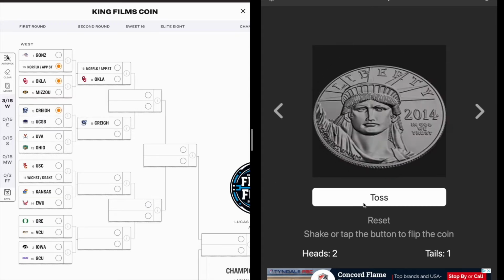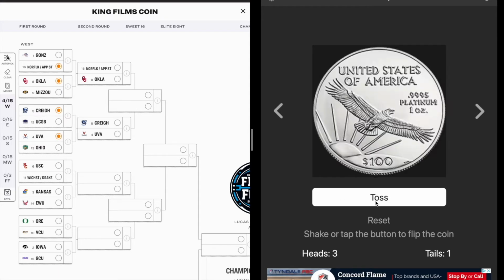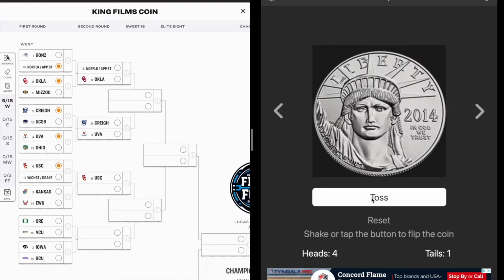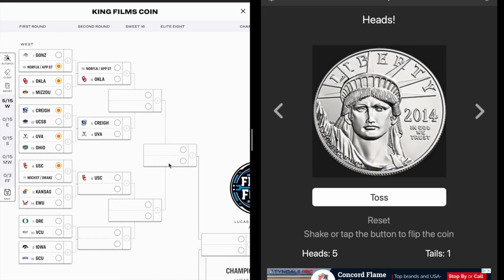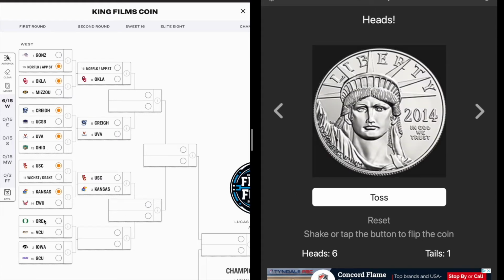Next matchup, UVA, Ohio, another 4 seed, so the 5-4 are preserved. Heads again, USC survives over the 11 seed, Kansas Eastern Washington, another heads. So it's 5-1 heads to tails, and it was the 16 seed that advanced. So what a region we have here. Another heads, Oregon with the win. I'm not making this up.